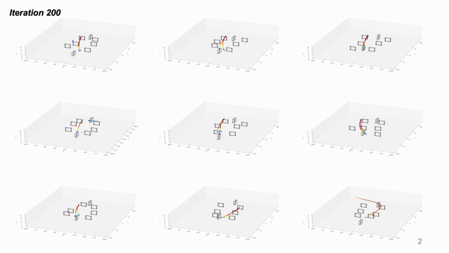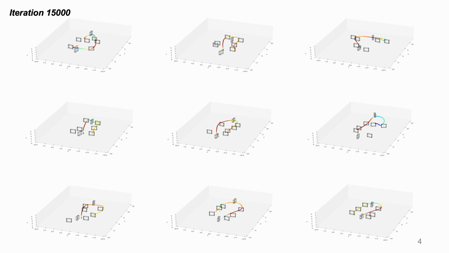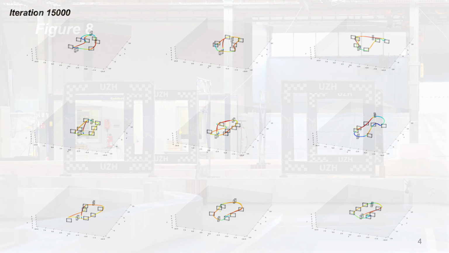We demonstrate the changes in gate layout during the training process by choosing 3 time steps: 200 iterations, 1,000 iterations, and 15,000 iterations. As the racing policy is trained, the environment gradually generates more challenging gate layouts.